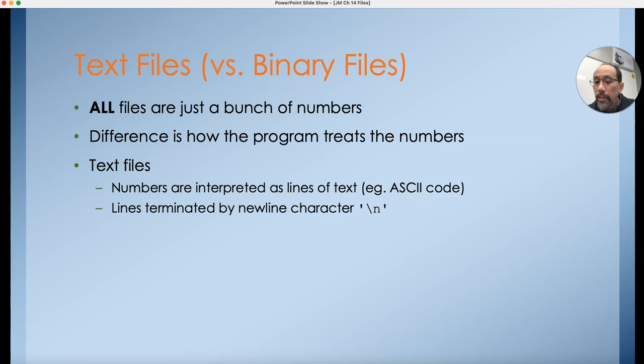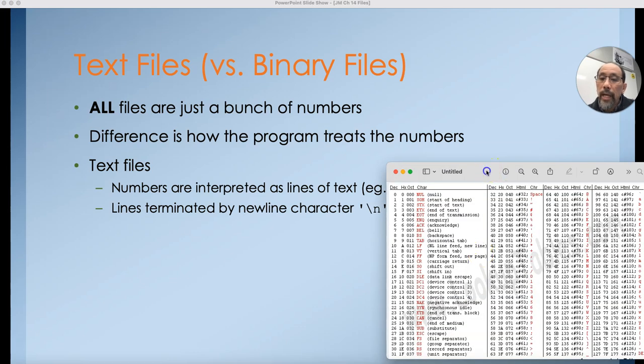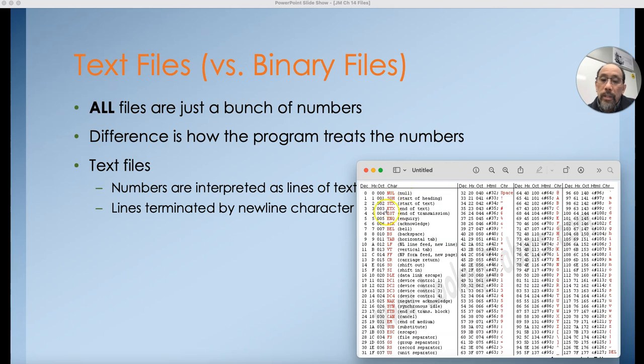And some of you have seen this before, but here's a little table that basically shows this universal ASCII table. So for example, the capital letter A is the decimal number 65. Little a is the decimal number 97.